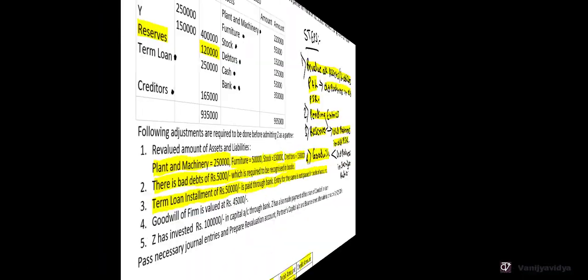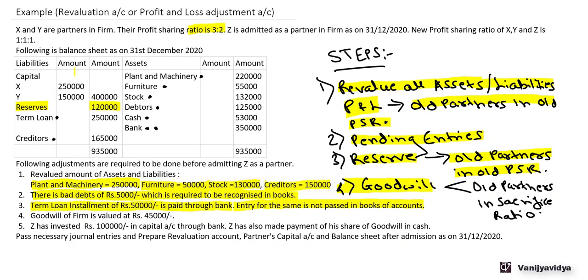Now next. Now we have already completed step 1, step 2, step 3 and step 4. So goodwill of the firm is valued at 45,000. We have already used this in our working notes to calculate the share of Z. Now what is the share of Z that we got? That was 45,000 into 1 by 3. Now Z has invested 1 lakh in capital account through bank. So the entry for this will be there. He has introduced the capital in bank. So bank account debit to Z's capital account 1 lakh.